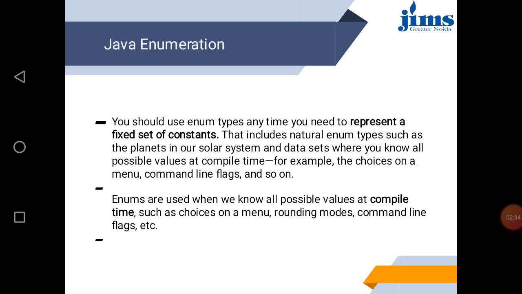For example, the choices on a menu, command line flags, and so on. These are already defined. So when all the constants are defined and fixed, for this we can use enumerations. Enums are used when we know all possible values at compile time.